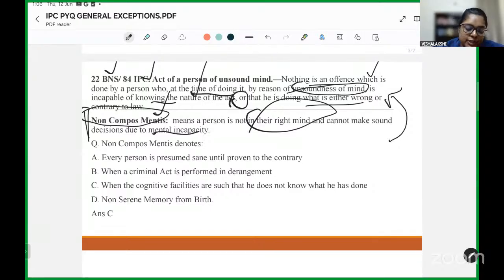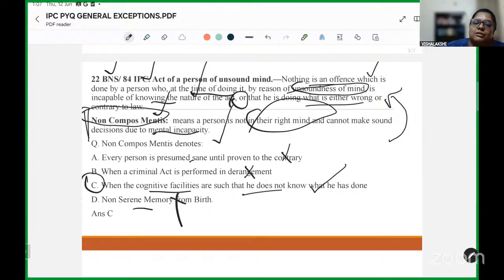Now look at the question asked. Non compos mentis denotes: every person is presumed to be sane until proven to the contrary? No. When a criminal act is performed in derangement? No. When the cognitive faculties are such that he does not know what he has done. Fourth option given to you is not serene memory from birth. Our answer is answer C.